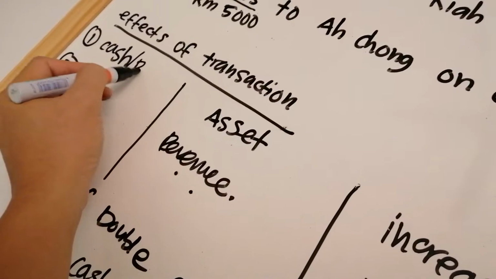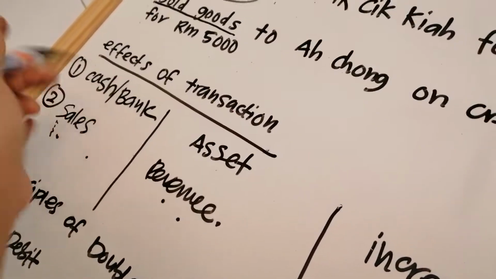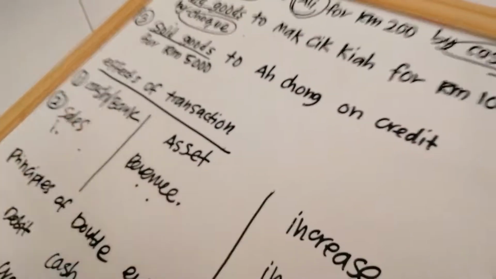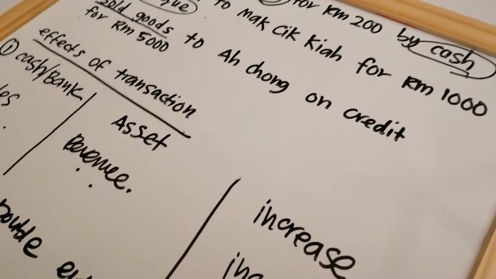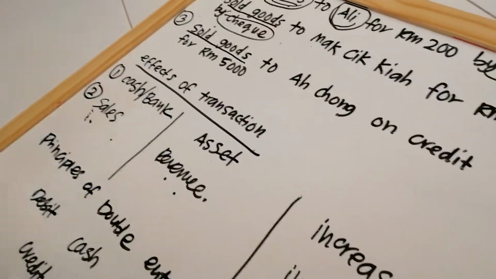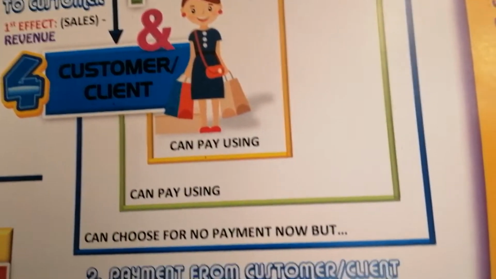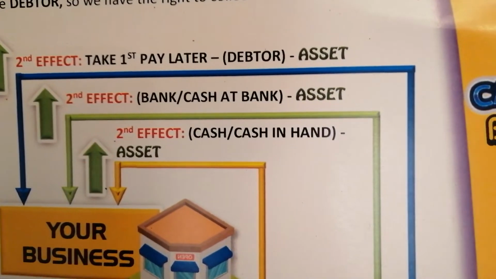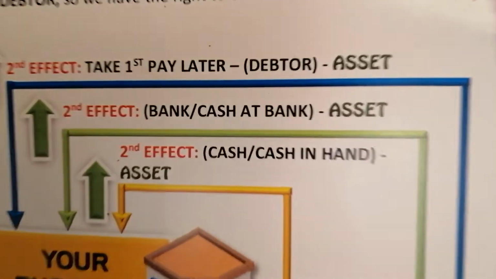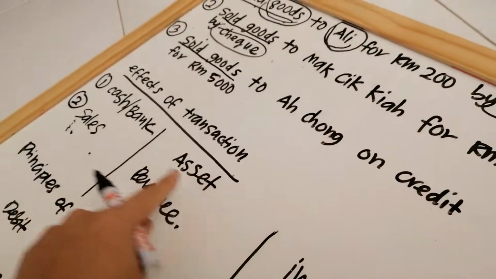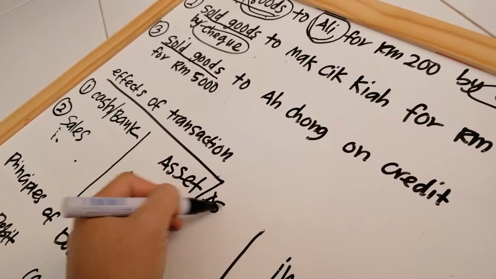Okay, so I don't want to delete this cash. I want to show you the similarity. Okay, and bank, if you check from the circle, even from the brain power, when the business sold goods to customer, and you look at the green line, customer can pay using bank or cash at bank or any platform, debit card or maybe check. So the category is asset, effect also increase. So category still asset, the effect also increase. Why?